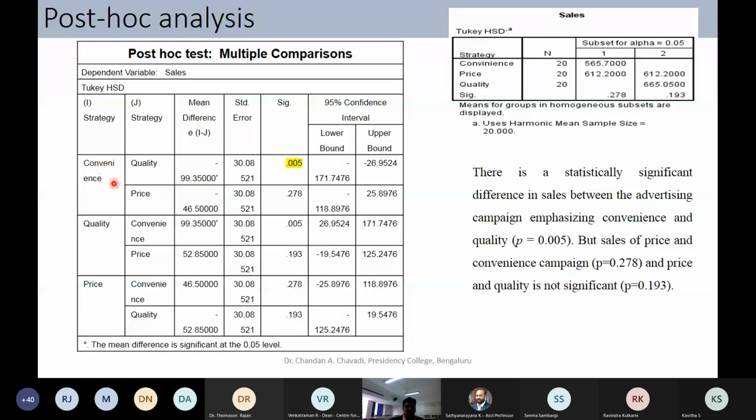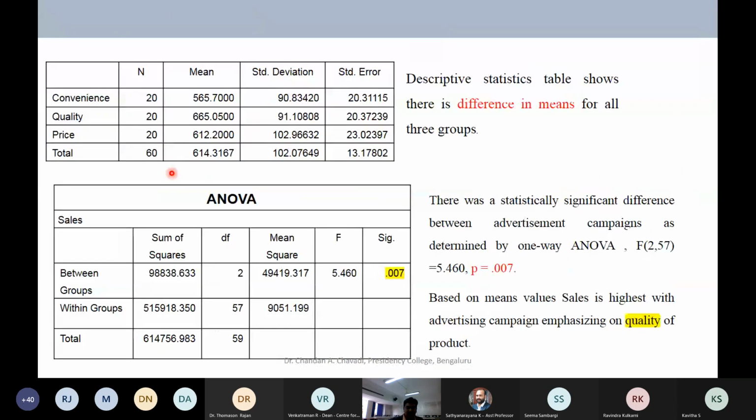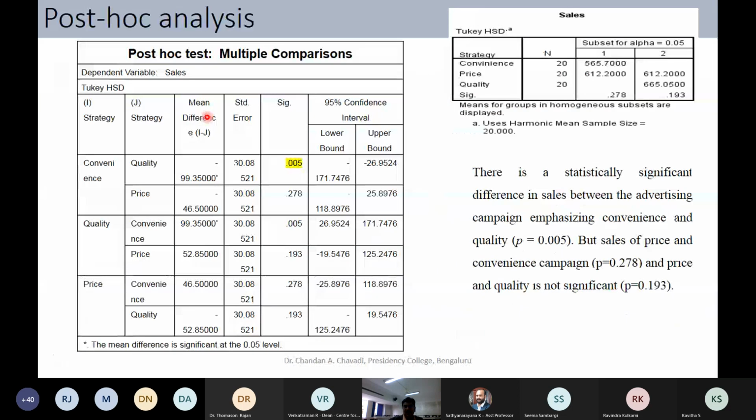So we say these two, or even if you do this or you do this, maybe the impact is not there, but definitely if you do this, you can see that there is a lot of difference between the convenience as well as quality. So one method is highlighting this, one method is highlighting this. Definitely you will find that whenever you highlight quality, looking at the mean scores as we have understood, you can see that the sales is on the higher side. So that is how you end up concluding. So all these aspects are there.